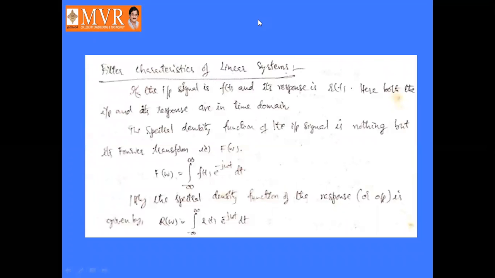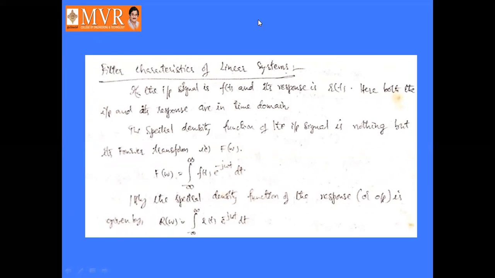Okay, filter characteristics. Based on the characteristics of the filter, if it is a low pass filter, it allows the lower frequencies. If it is a high pass filter, it allows only higher frequencies. If it is a band pass filter, it allows only a particular band of frequencies.